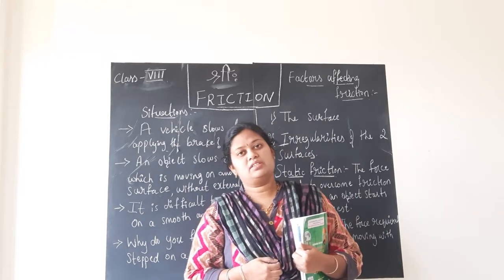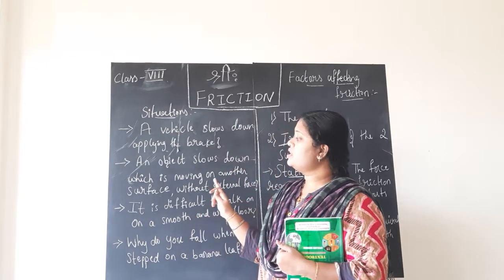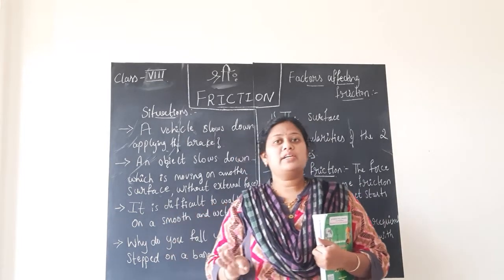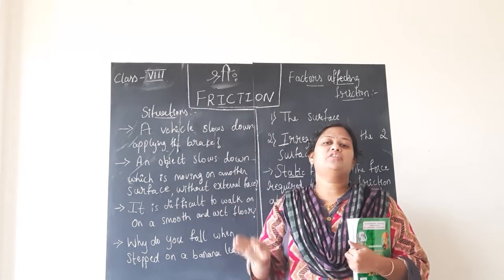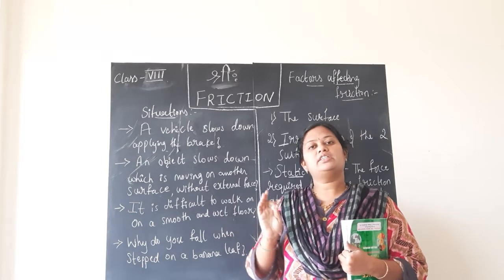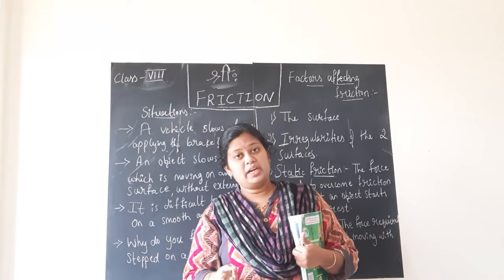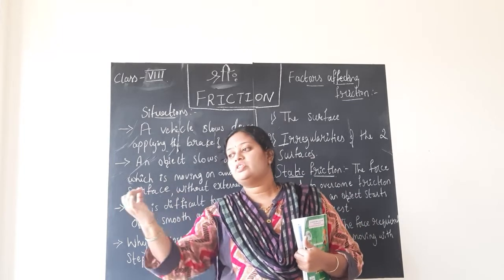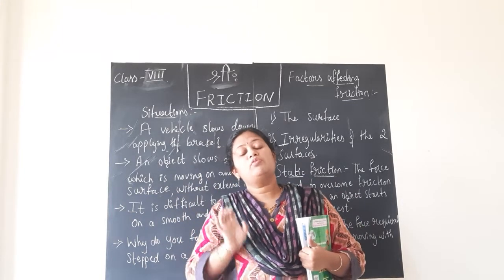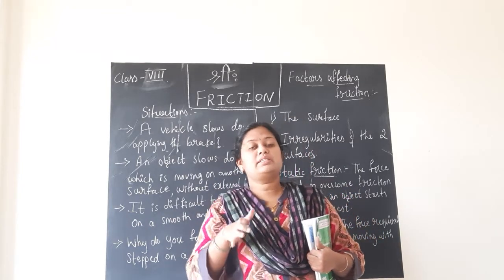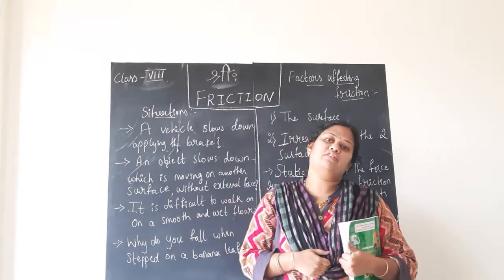We have studied that an external force can change the shape of the object, change the speed, bring a moving object to rest, or move an object which was at rest.